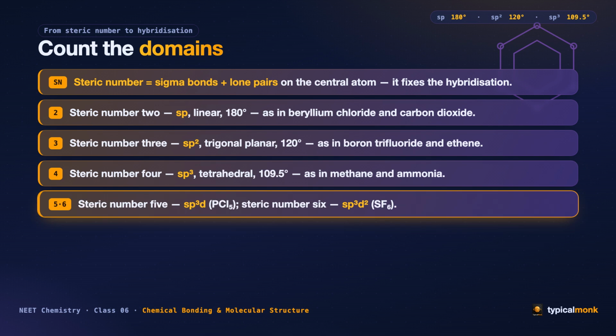And beyond the octet, steric number 5 gives sp³d, as in phosphorus pentachloride, and steric number 6 gives sp³d², as in sulfur hexafluoride. Count the domains, name the hybridization. That is the whole game.